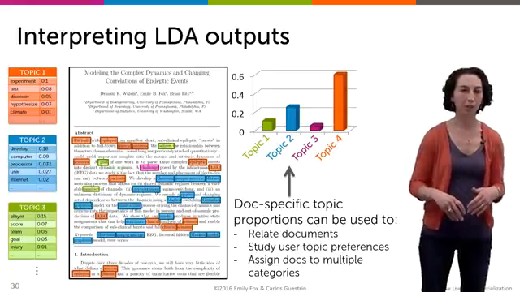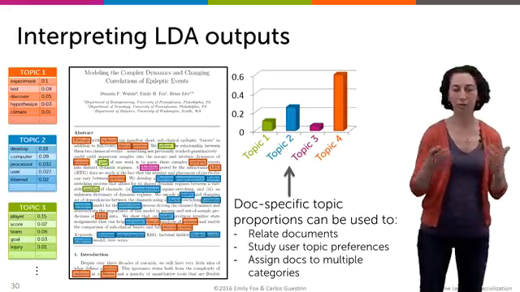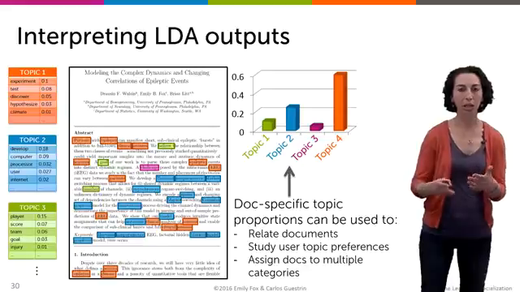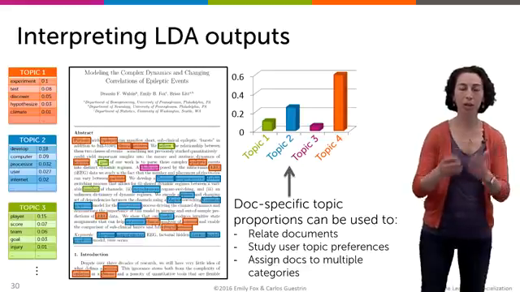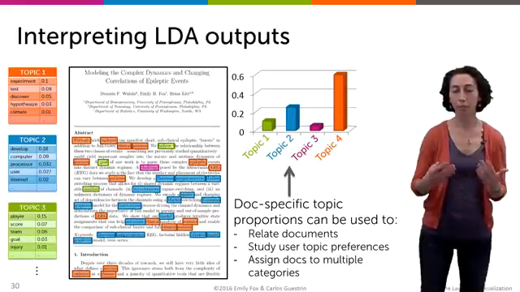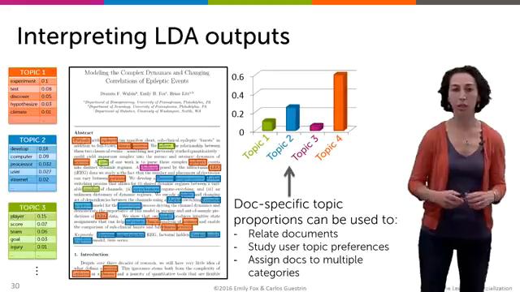So imagine you're some news site and you have an article and you need to put that article into a category. This type of representation actually allows you to put that article into multiple categories and get more viewership for that article and present it to more people who might be interested in it.